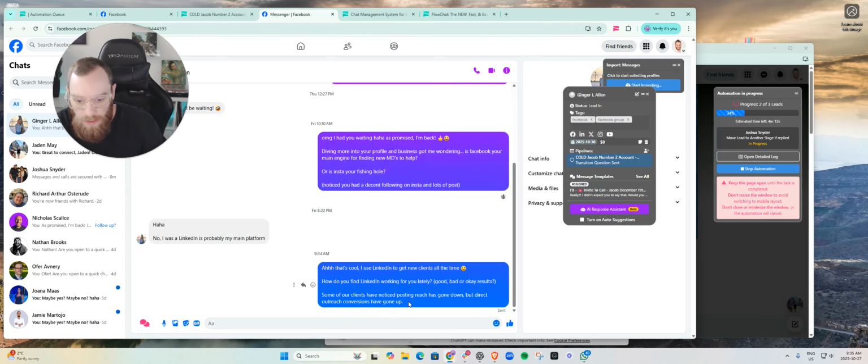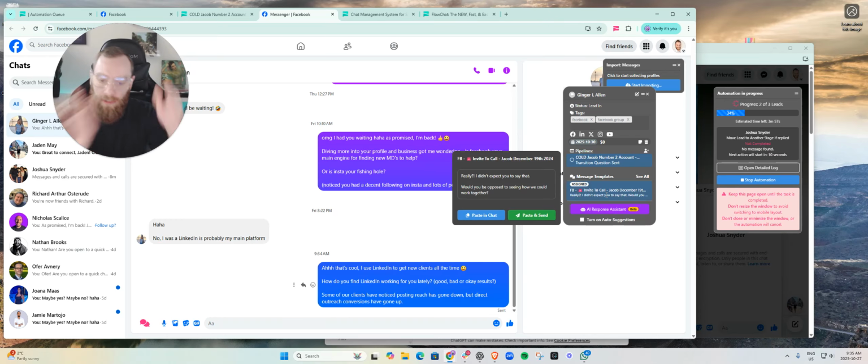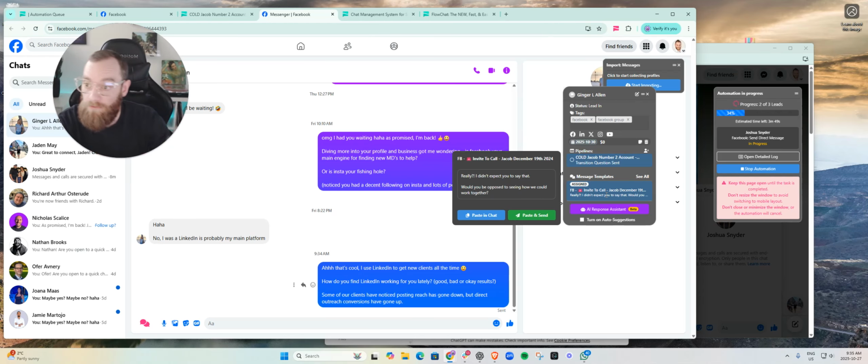As soon as she says, oh yeah, it's going bad for me, or it's going good for me, this is exactly where we want her. Then the next question, and you can see in the assigned templates, is really, I didn't expect you to see that. Would you be opposed to seeing how we solved that for Fabi and she scaled to 200K per month? I have time tomorrow at 10 a.m. if that works for you. Quick 15, 20-minute call, 40-minute call, whatever you want to say, right?